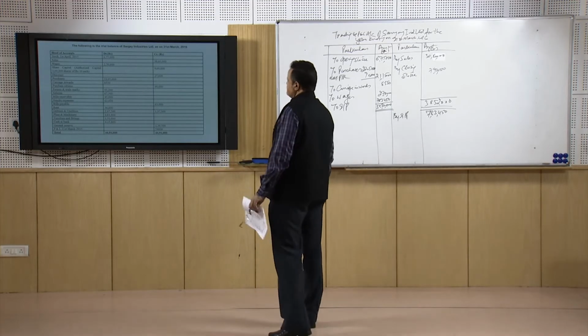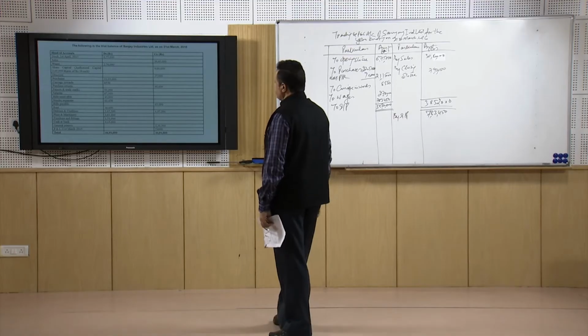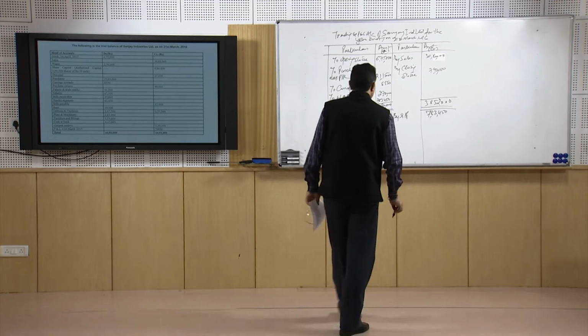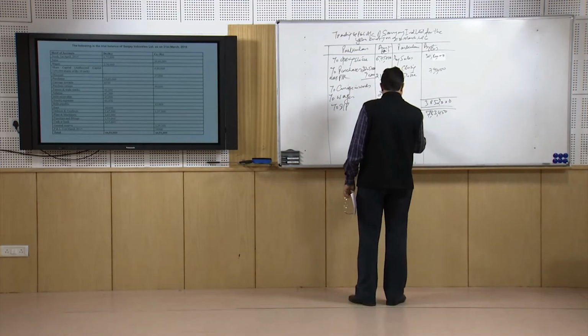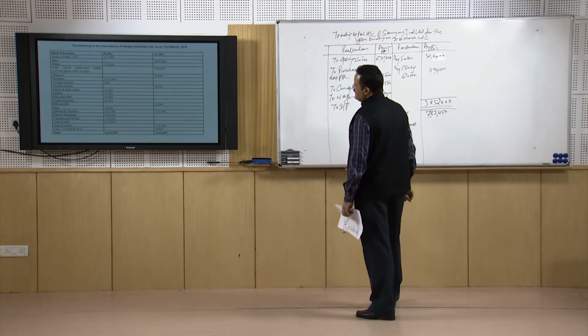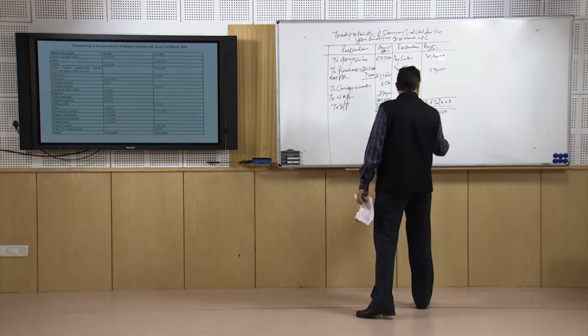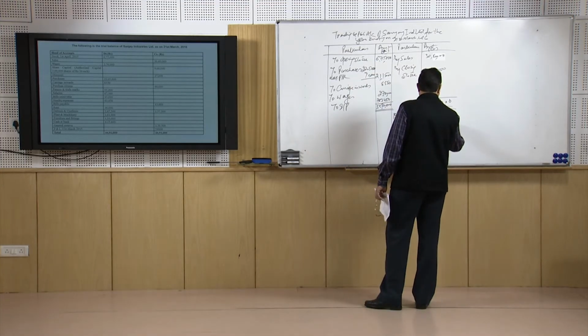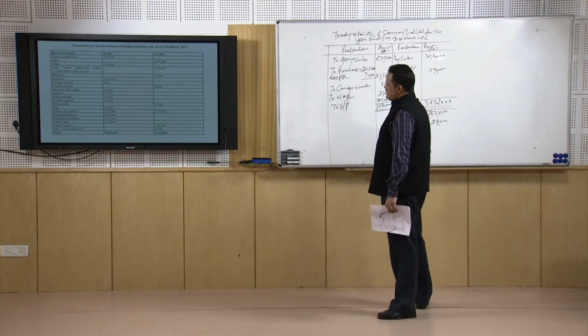Stock we have taken, sales we have taken, wages we have taken, capital will not be taken. Discount is an income, so it is by discount earned, 27,000.